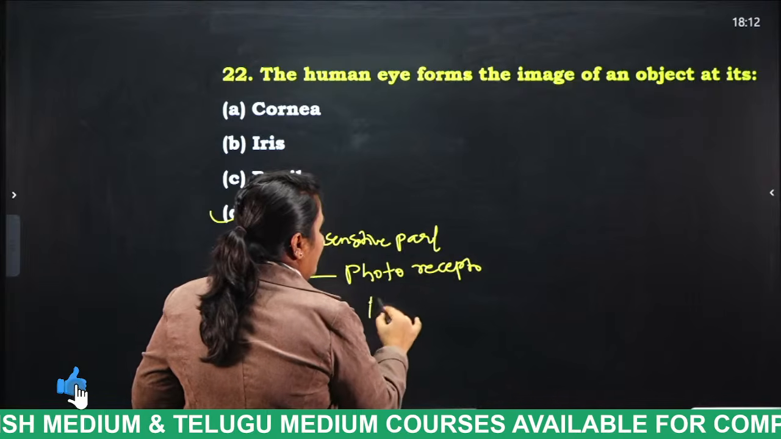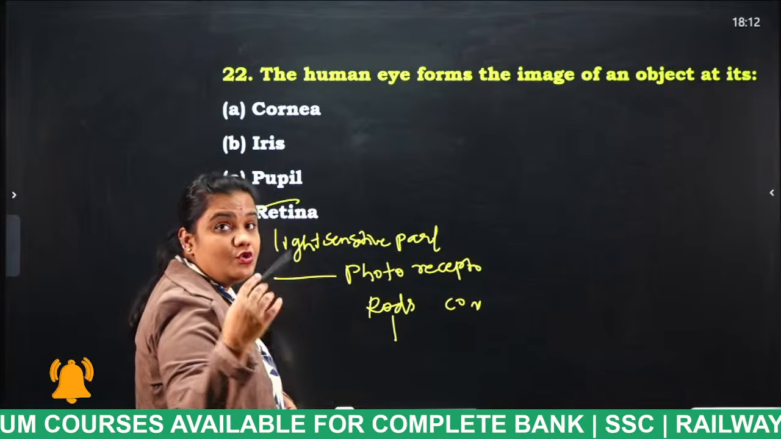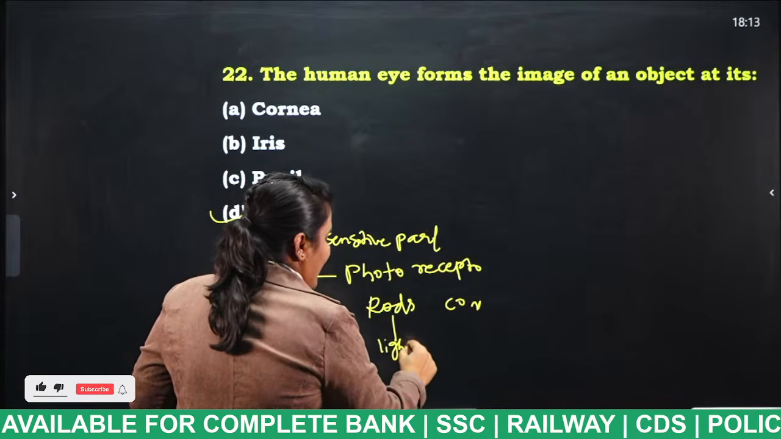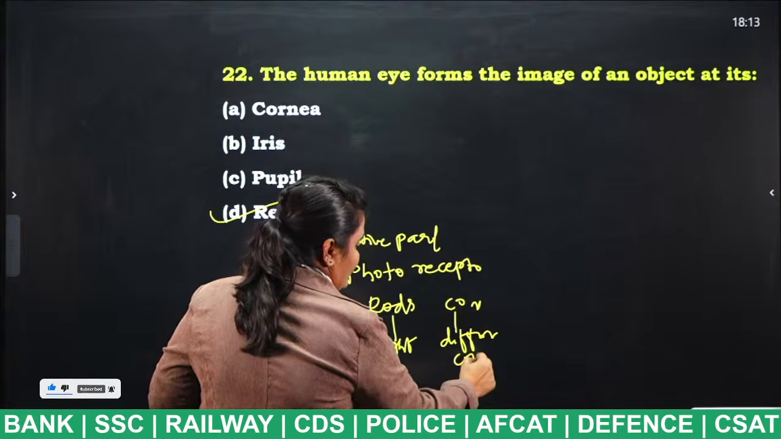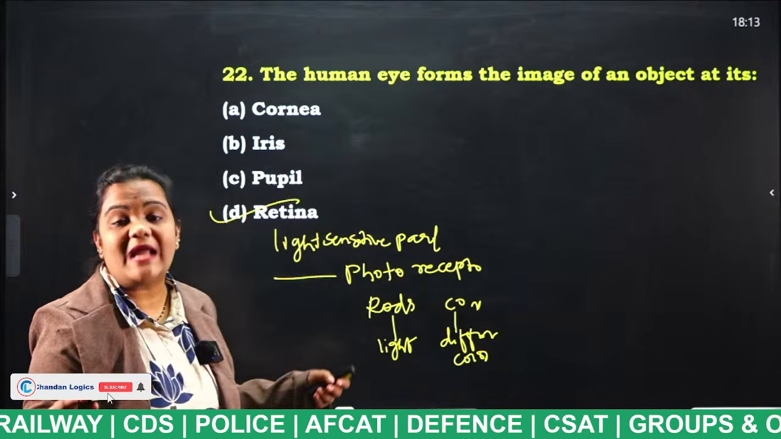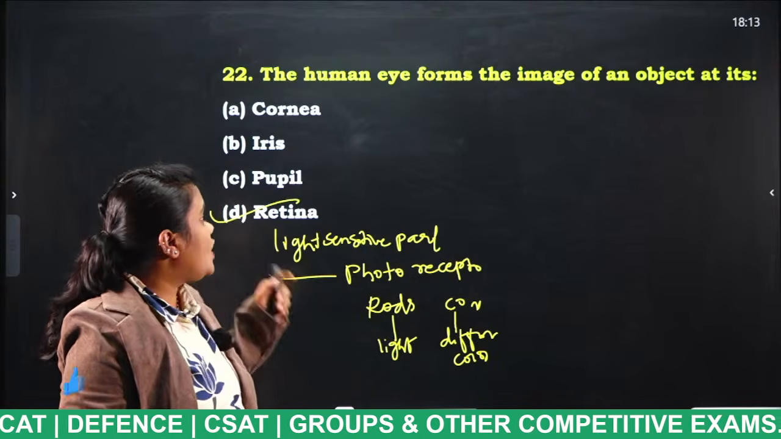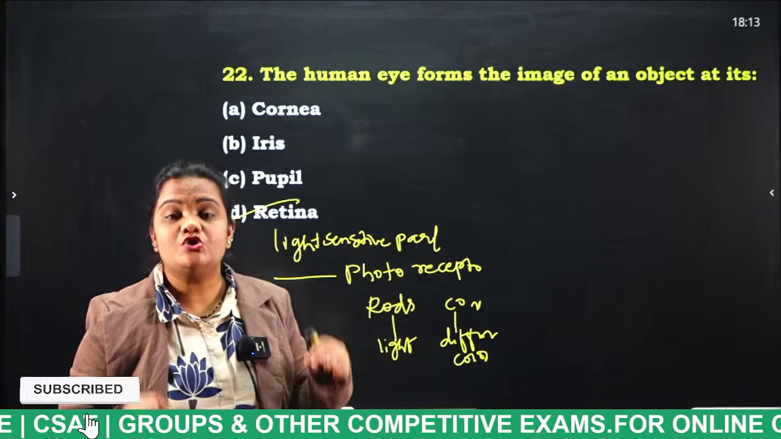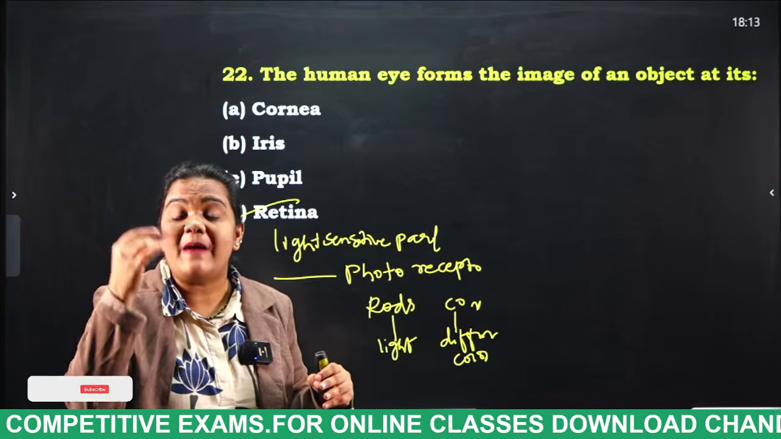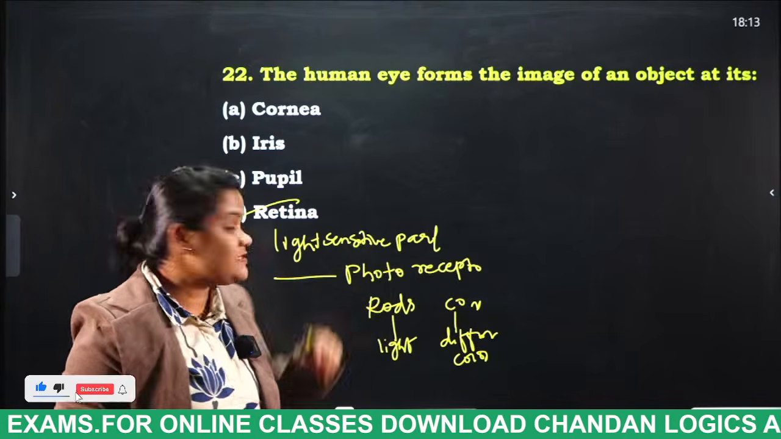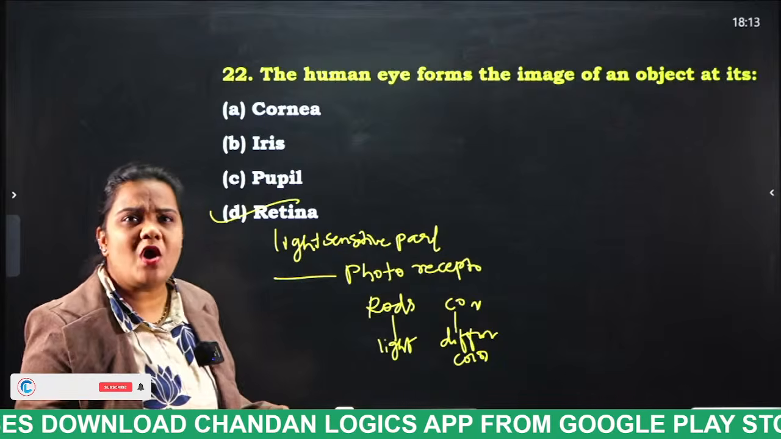What are those? Rods and cones. The rods help us see in low light, and the cones help us differentiate colors, to look at different types of colors. Next, cornea is the only part of our eye which does not have blood vessels. And finally, iris. The colored part of the eye is called what, students? Iris. Pupil is the small black opening present in our eye.